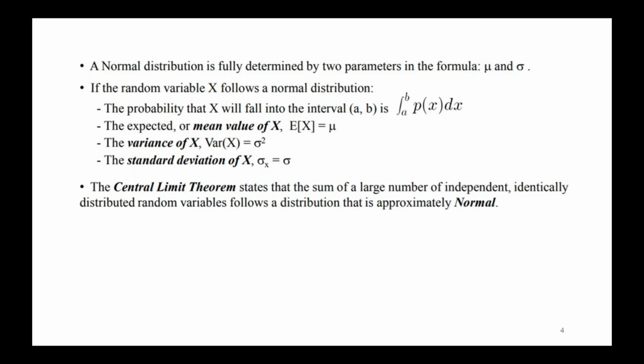If the random variable capital X follows a normal distribution, then the probability that X will fall into the interval a comma b is represented as the integration of p of x dx from a to b. The expected or mean value of capital X is E of X equal to mu, and the variance of capital X, that is Var of X, is equal to sigma square. The standard deviation of X, that is sigma X, is equal to sigma.